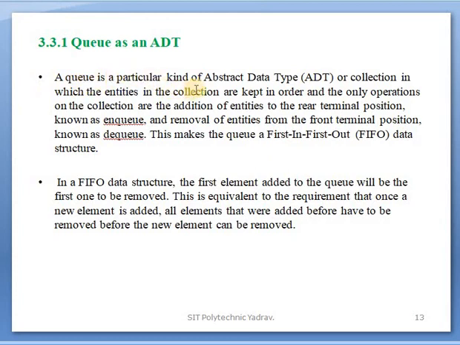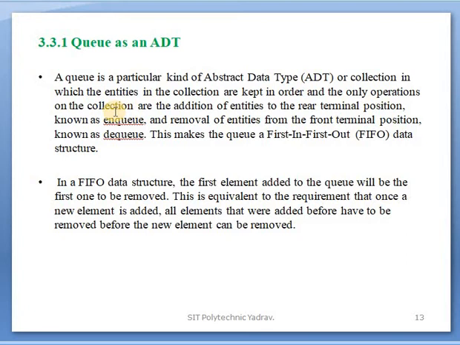A queue is a particular kind of abstract data type or collection in which the entities in the collection are kept in order. The entities means data or elements, and the operations are done on these collections.